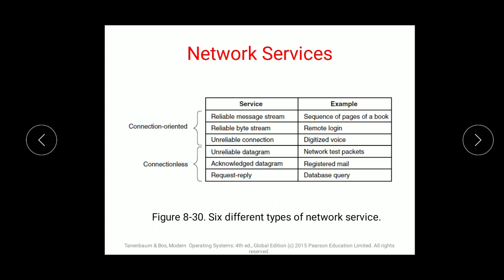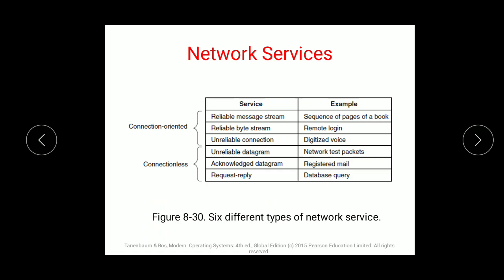So there are two types of network services: connection oriented and connectionless. When we are talking about connection oriented, what does it mean? There are two people, the sender and the receiver, and a connection is being built. In connection oriented, the sender will first send a request, and for that they will use a username and password for the connection.